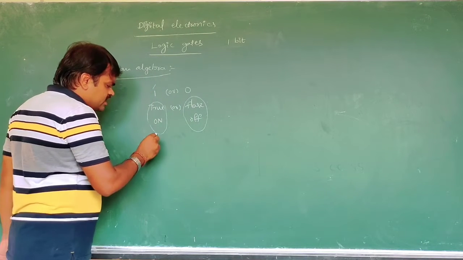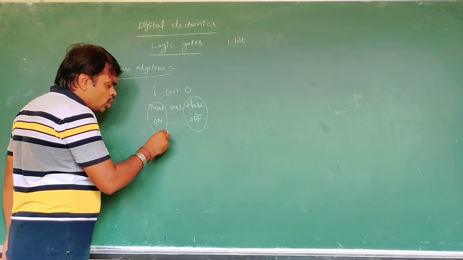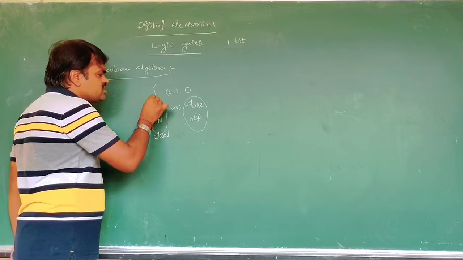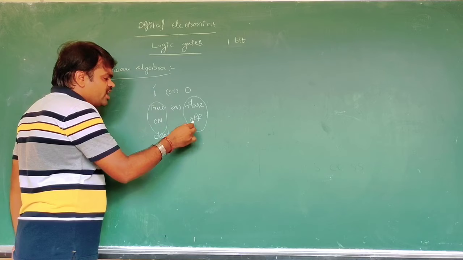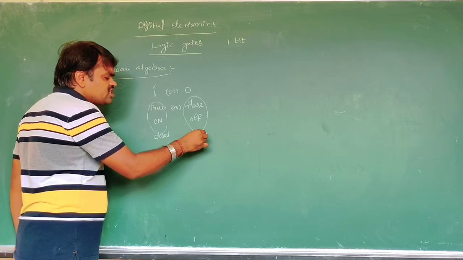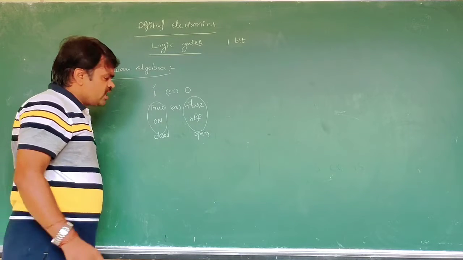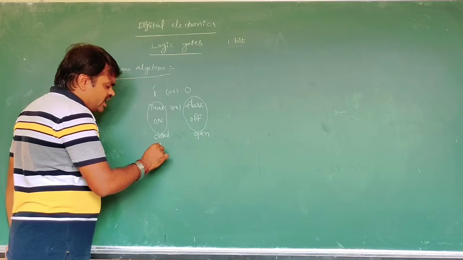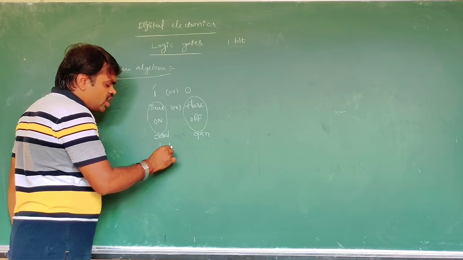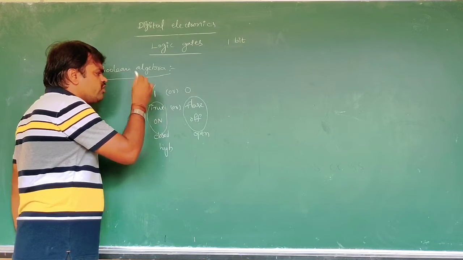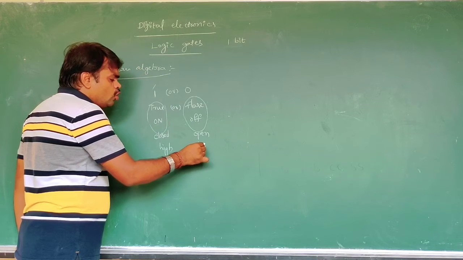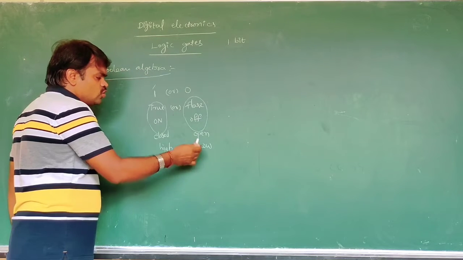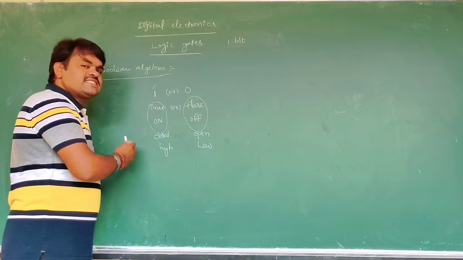In a logic circuit, closed is denoted logic 1 and open is logic 0. And logic high is denoted 1 and low is denoted as 0. These are the Boolean states.